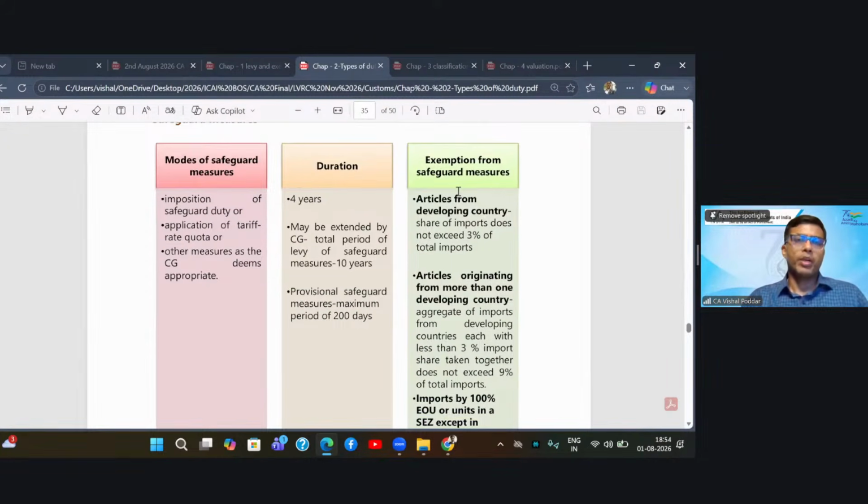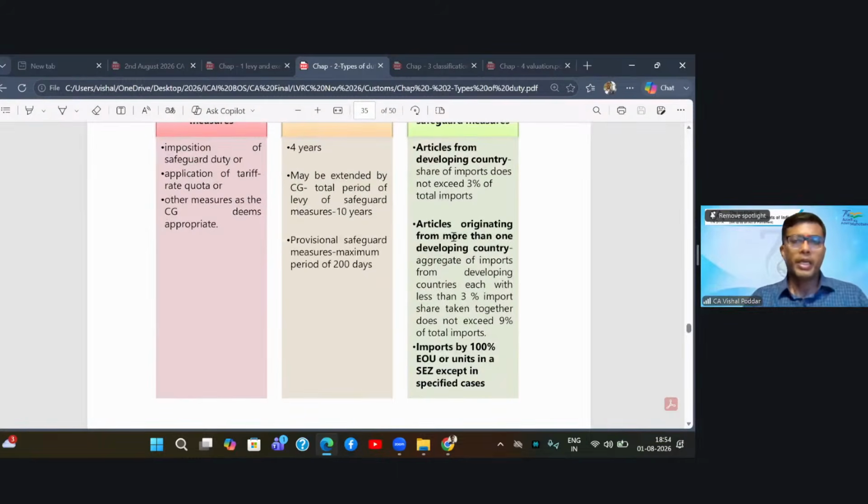Next, exemption. Certain imports are excluded from the levy of this safeguard duty. First, where the goods are coming from developing countries and the share of a single developing country is not more than 3% of our total imports, and where they are coming from more than one developing country, then the share of each country does not exceed 3%, and the share of all developing countries combined does not exceed 9%.